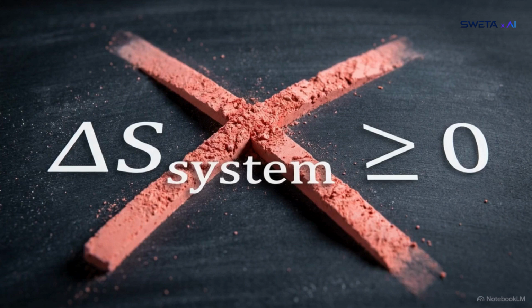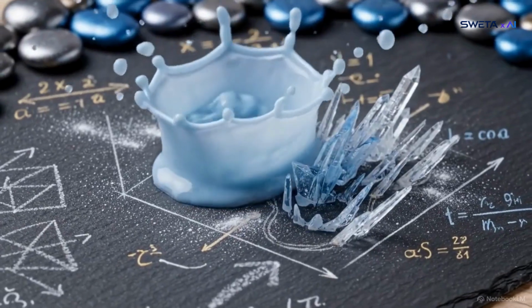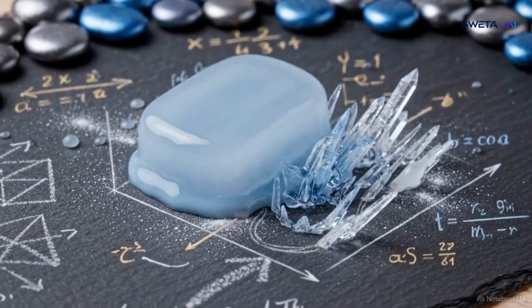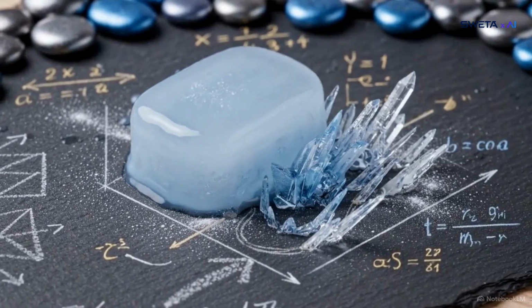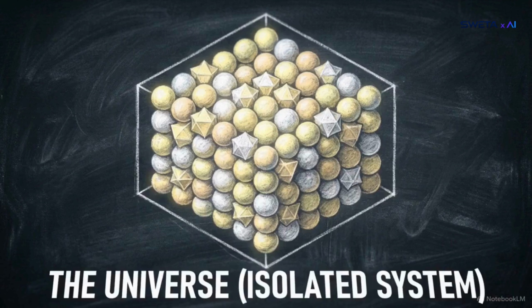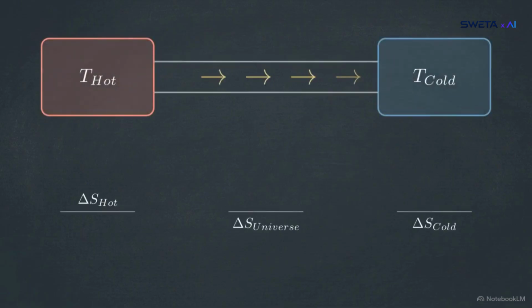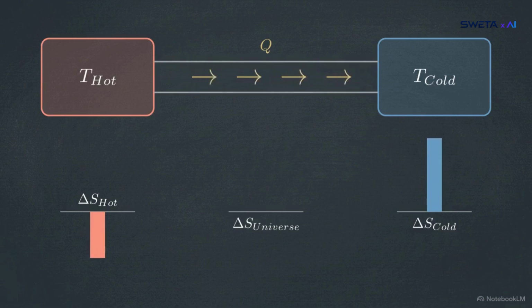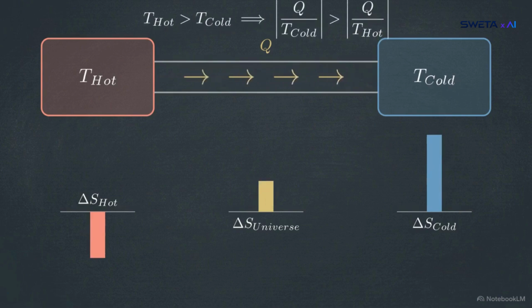This brings us to a frequent structural error, assuming that the entropy of a specific system can never decrease. If you compress a gas or freeze a liquid into a solid, the energy dispersal of that specific system drops. Its entropy strictly decreases. The second law dictates that it is the total entropy of the isolated system, the universe, that cannot decrease. We calculate this by tracking heat transfer. As heat moves from the hot reservoir, its entropy drops. But as the cold reservoir absorbs that heat at a lower temperature, its entropy rises by a larger margin. The sum yields a net positive increase for the universe.